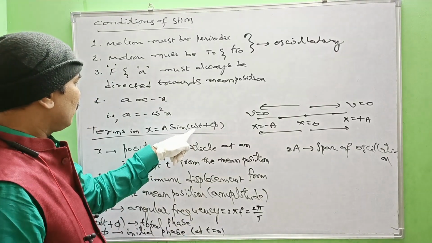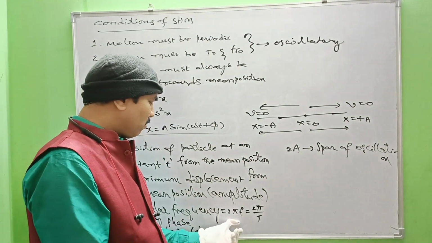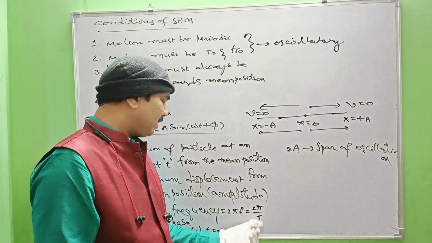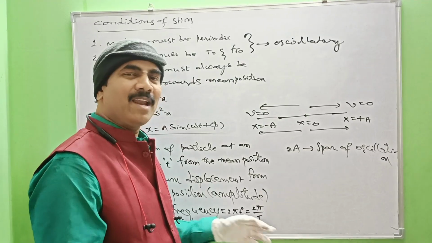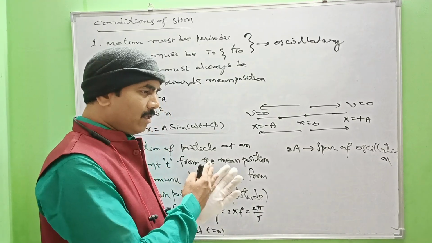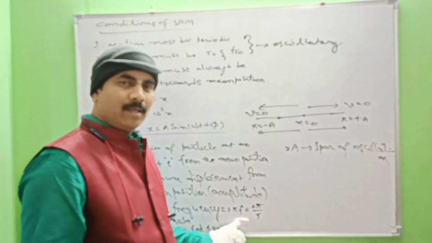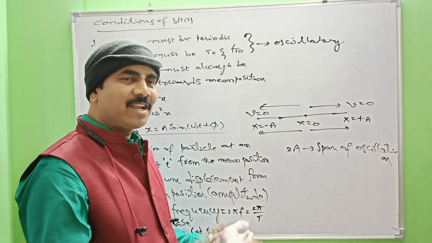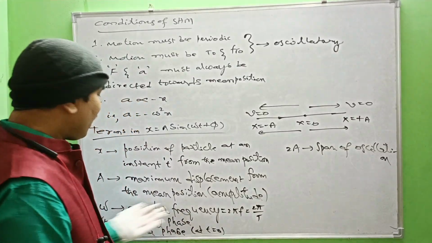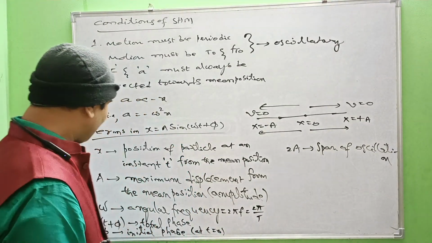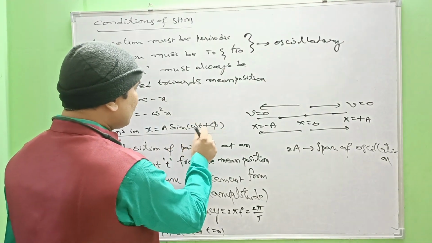And omega. Omega means what? Angular frequency. In general, it can be represented by 2 pi into f. Otherwise, f equals 1 by T, so it is 2 pi by T also. Here f means frequency, 2 pi f means angular frequency, right? Within one complete oscillation, it acquires a phase angle 2 pi. In two oscillations, 2 into 2 pi. In three oscillations, 3 into 2 pi. In f oscillations, f into 2 pi, that is 2 pi f. So that's the angular frequency of the particle, right? So here one more important term, that is the bracket term, omega t plus phi.